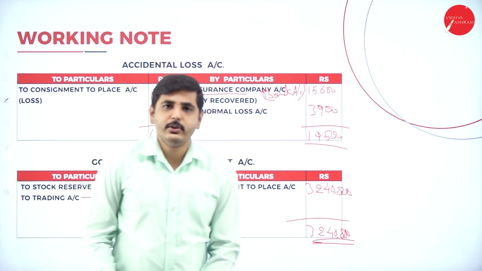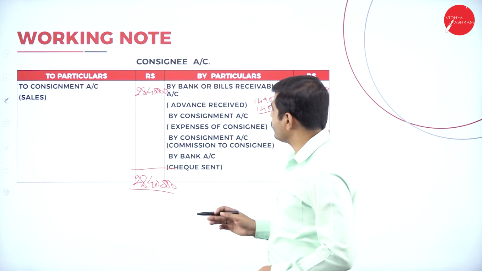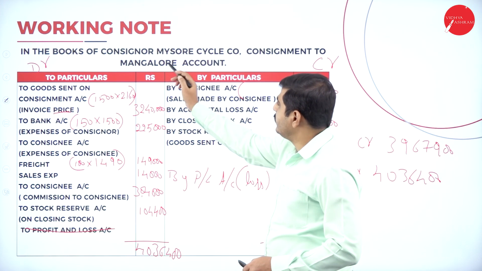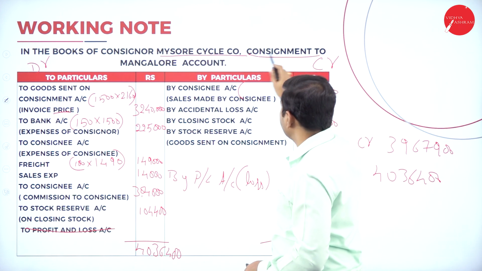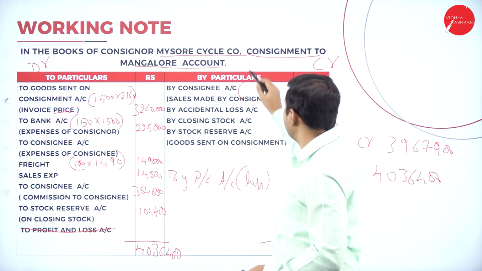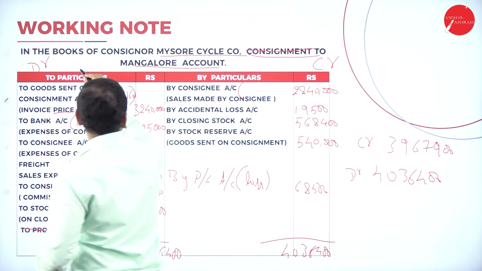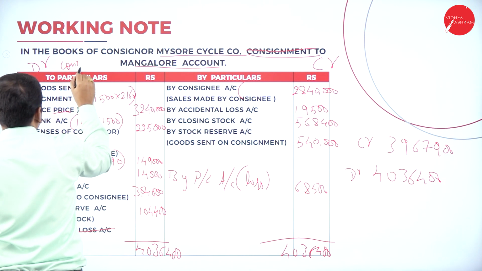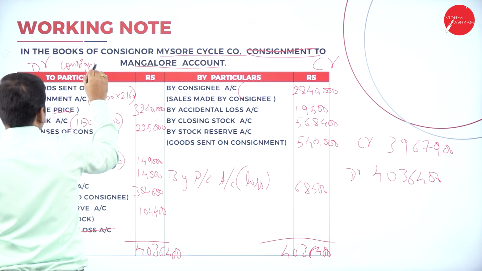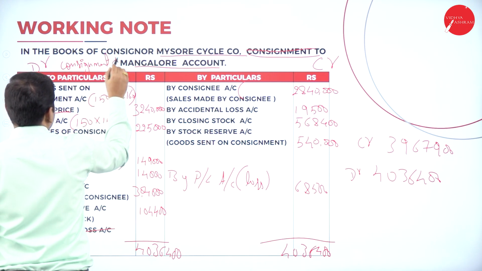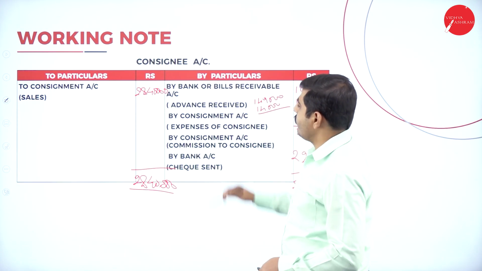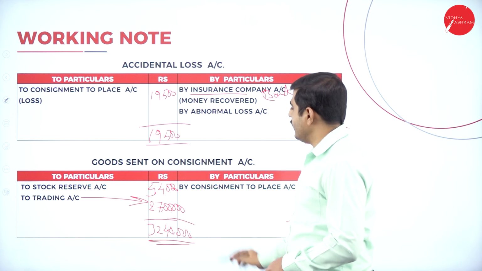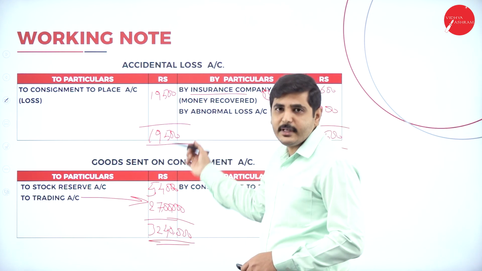This is how we should do the consignment. We have to prepare 4 accounts. What are those? First one, in the books of consignor, Mysore Cycle Company, consignment to Mangalore account. Consignment here, we should write this side. Next one, consignee account we have to prepare, accidental loss account and goods sent on consignment account. So these many accounts we have to prepare.